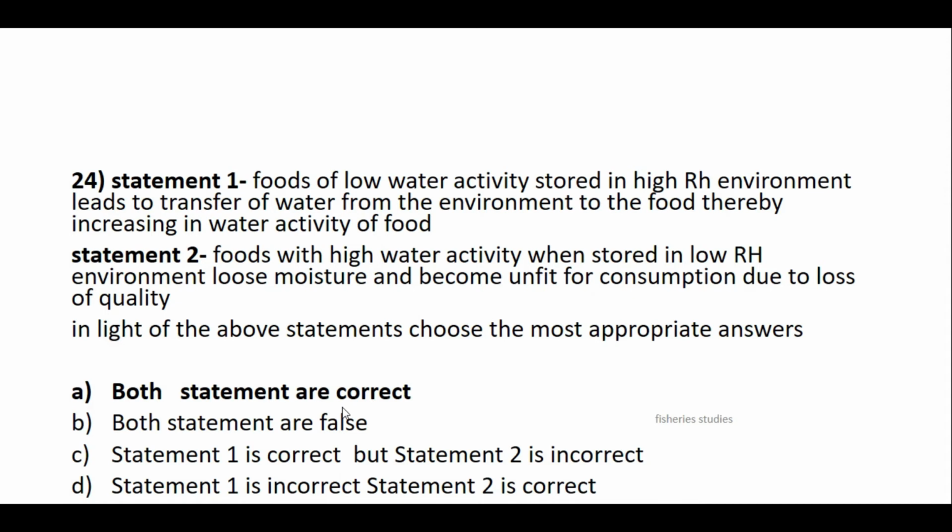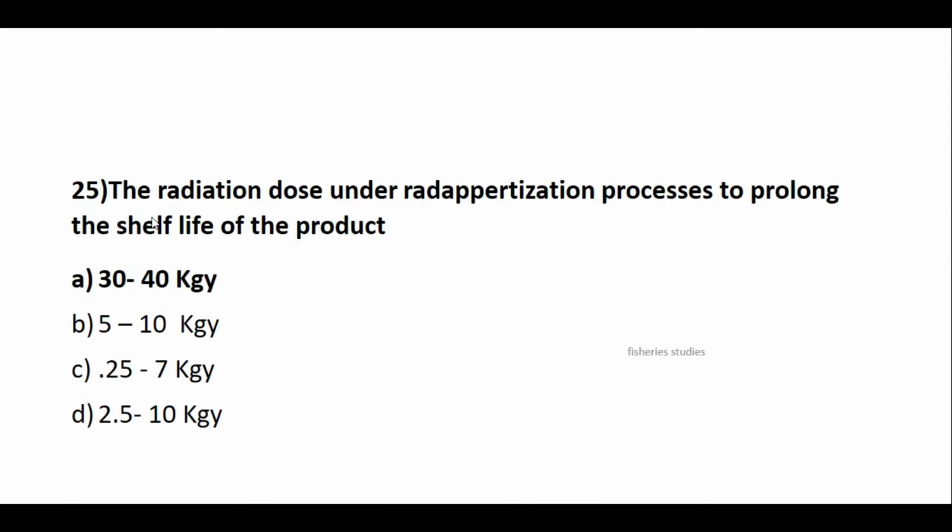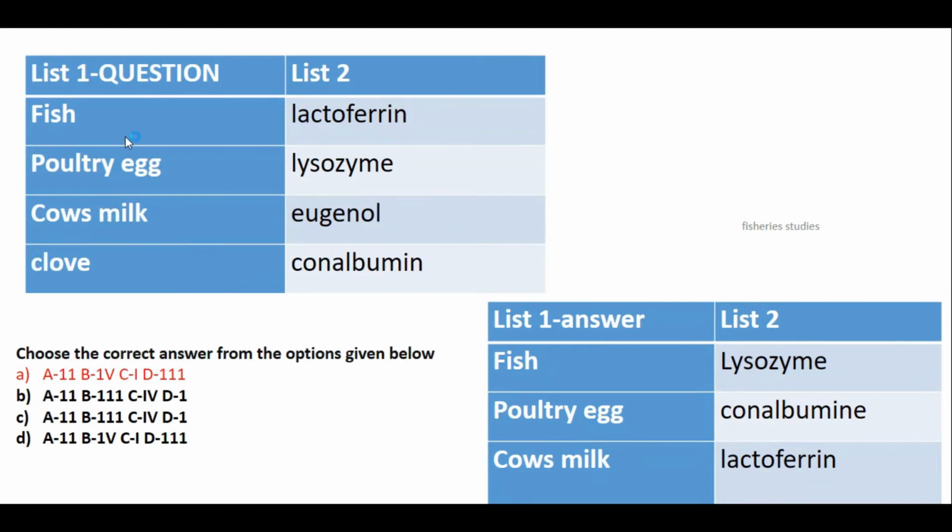The radiation dose under radappertization process to prolong the shelf life of the product is, answer is 30 to 40 kilogray. We'll see the question for fish. Fish, answer is lysozyme. Egg, you can try, albumin, where it is present here. Milk will have lactoperoxidase. Clove is having eugenol. Then the correct answer is, for A it is 2, B it is 4, C is 1, D is 3.